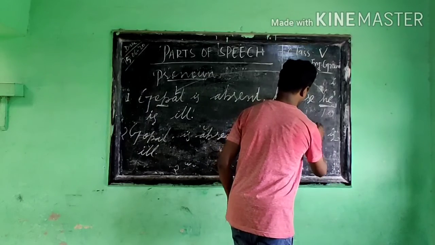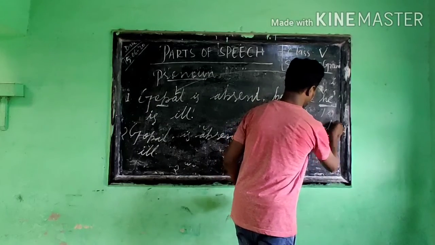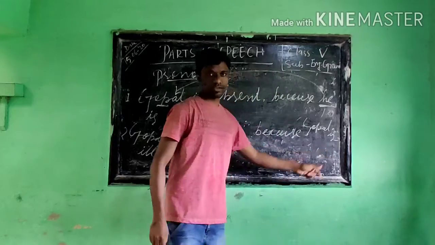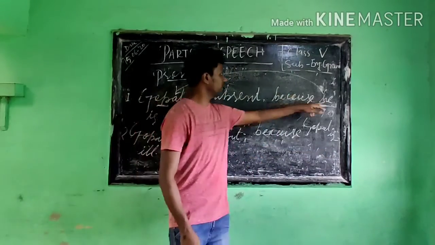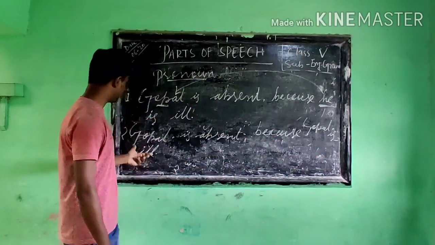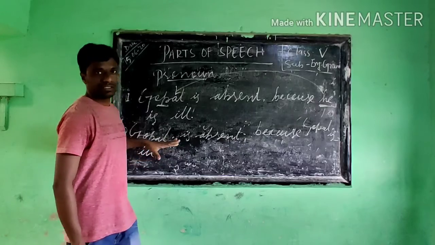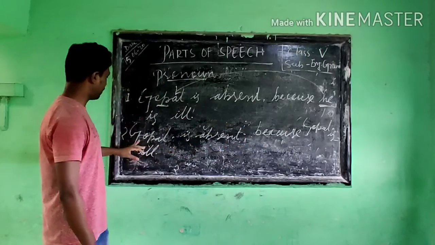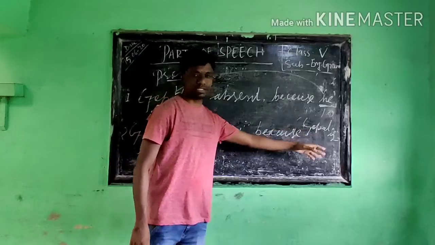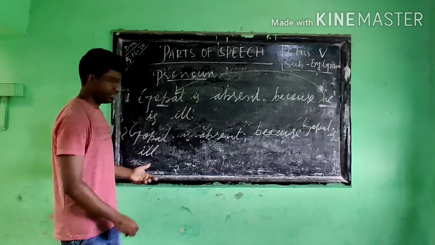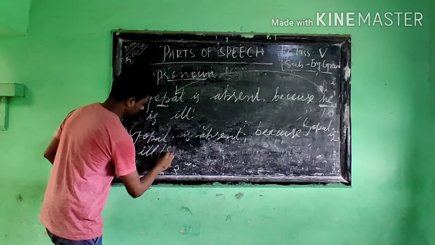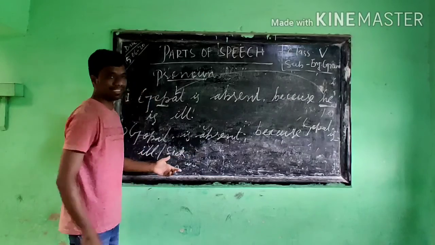Instead of writing he, if we put Gopal here, Gopal is absent because Gopal is ill, or else sick, Gopal is sick.